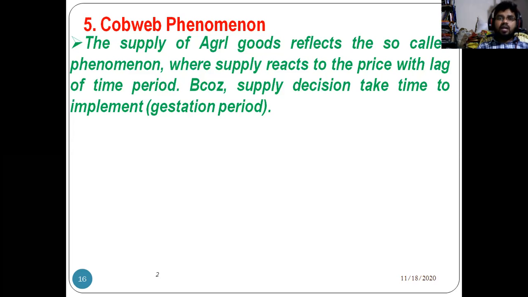Simple, they will bring a lot of quantity tomorrow because the rate is good. If the rate is not good, they may decrease their supply to the market. So here the supply depends on what? The price of the last day.